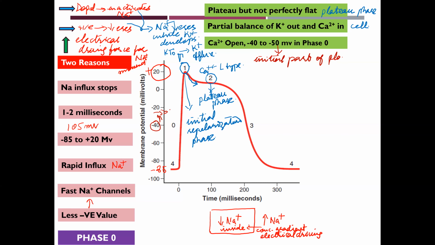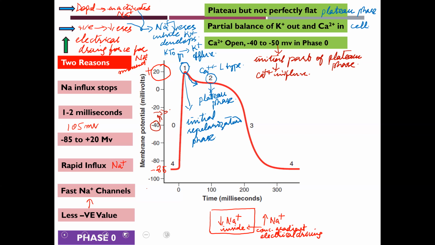part of plateau phase. In the initial part of the plateau phase, as these are slow to open and slow to close, they become fully functional during the initial part of the plateau phase. So the calcium influx occurs, and this calcium influx has basically two advantages.